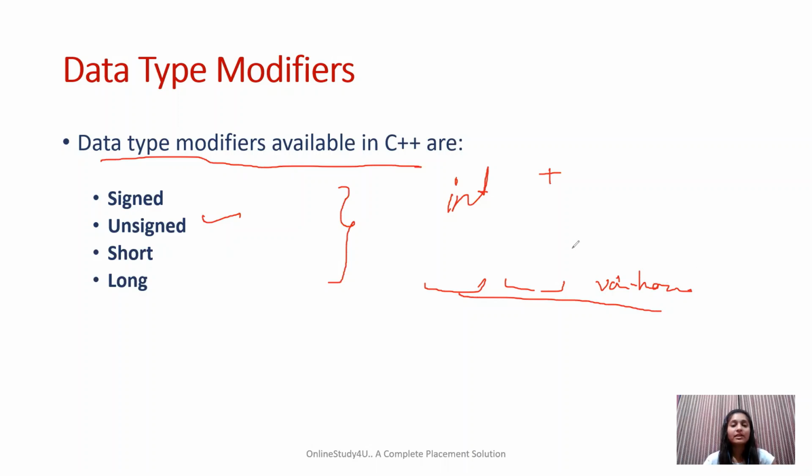Signed means we can have both plus and minus values, and unsigned means we can have only the positive values. Short means if we want to decrease the integer range, then we can use short. The last one is long: if you want to increase the range of the integer, then we can use long. So these are some of the modifiers available in C++. Let's implement some programs so that you can understand everything in C++ well.